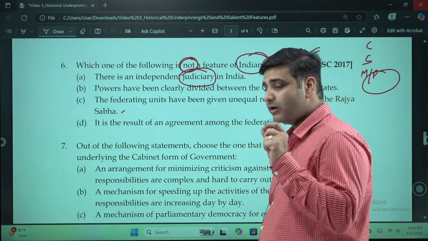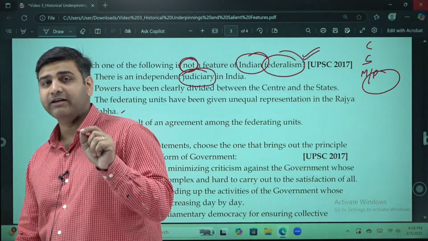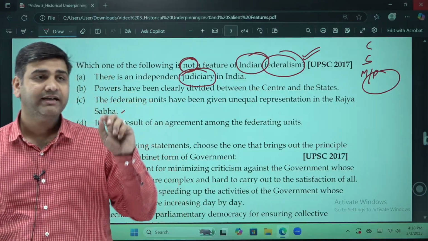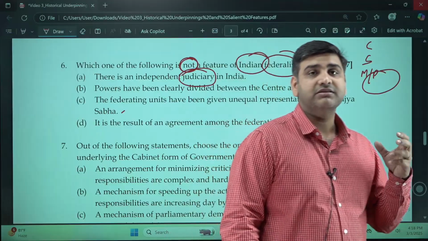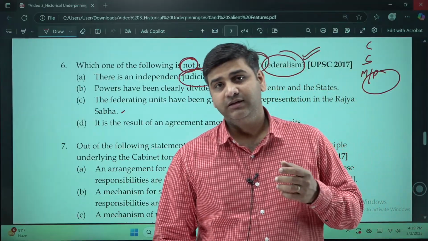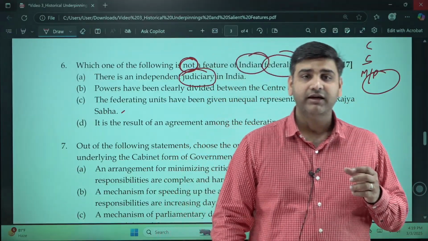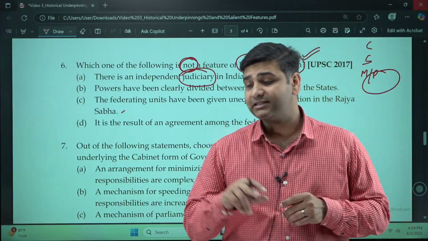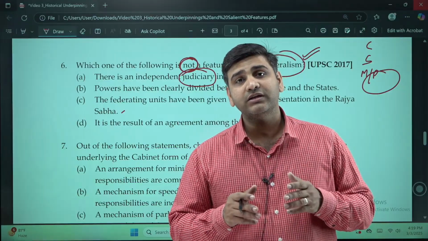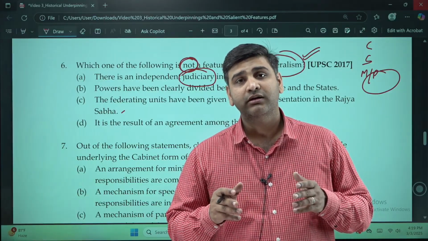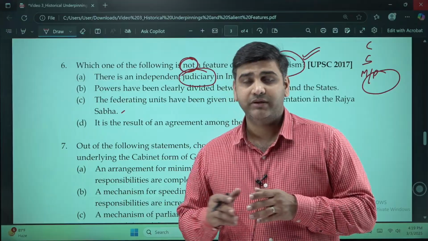It is very important to understand in India, federation was created after the union was created. Simply means the union was created first. India is a country of indestructible union with destructible states. That simply means the power of the union government is far more than the power of the state government.